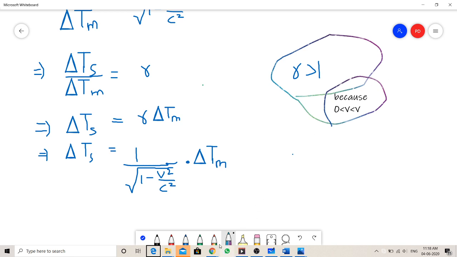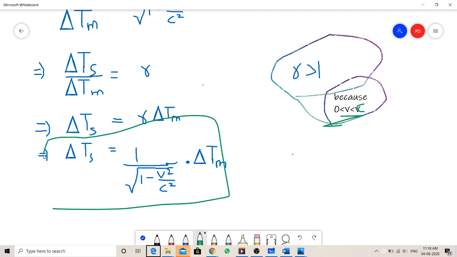Oops, I have made another mistake over here, a funny thing. The velocity will always be greater than 0, and nothing, as we know, can go beyond the speed of light, so the speed of light will always be greater than v. So here we have the time dilation equation.